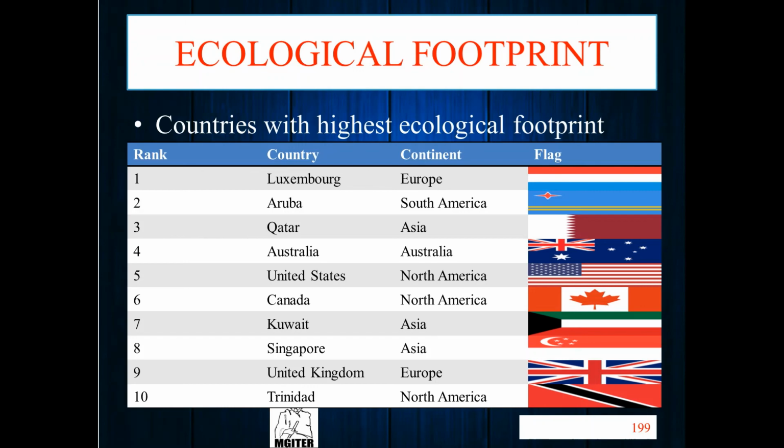But a higher ecological footprint means the country produces more and more waste. So don't be confused about it. A country with a higher ecological footprint is not the best; it is a waste.